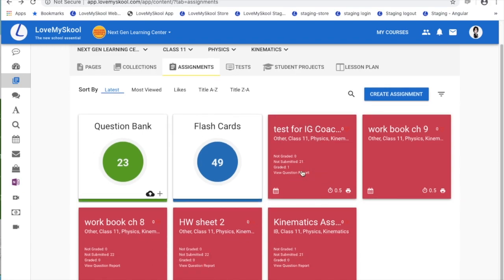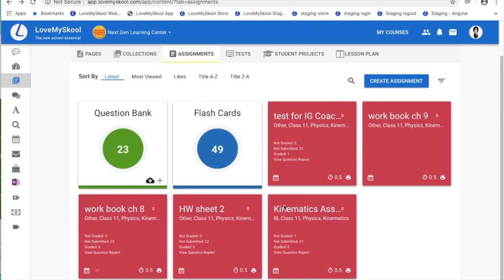For every assignment, once it has been assigned, you can see the due dates for all the class sections that it has been assigned to right here by clicking on the calendar icon. You can also see, once it is assigned, the summary of how many assignments have been submitted and not graded, how many have not been submitted, how many have been graded, and you can also see the question report, which will be very useful to you.